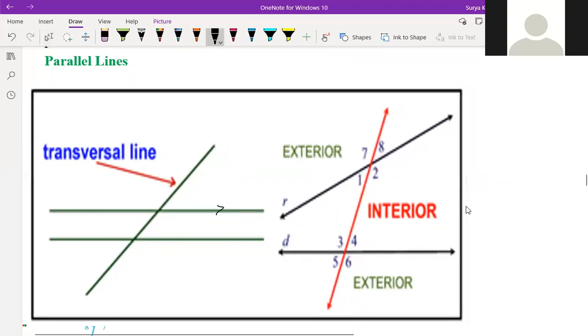If this line is L and this is M, these both lines are parallel to each other.